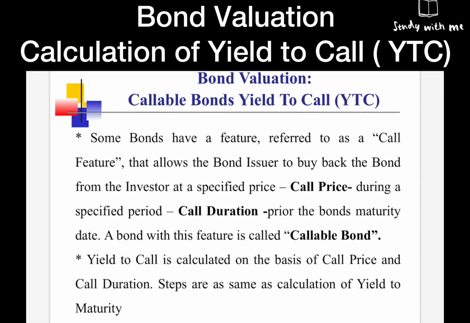So it is an option for the company to buy back the bond before its maturity date. The call price will be specified, and the call duration, when it is going to be called back if they do that.